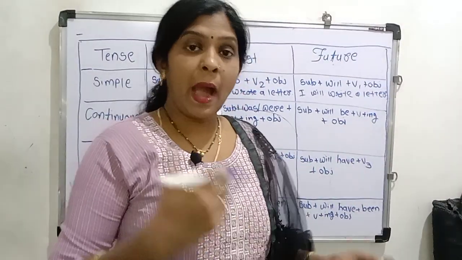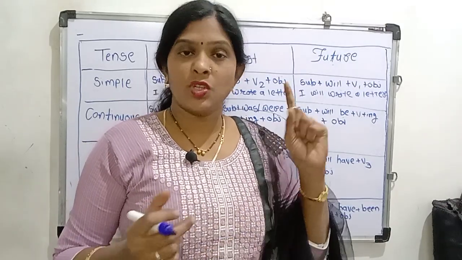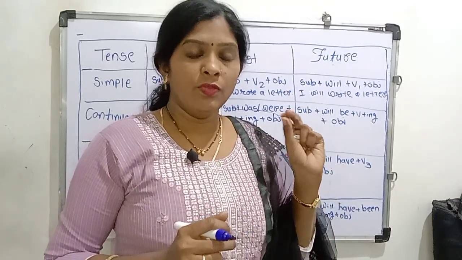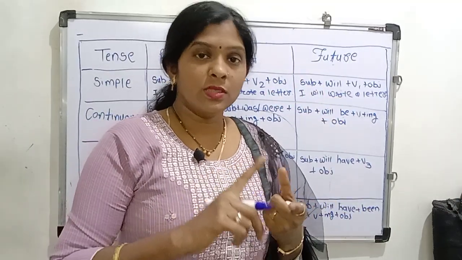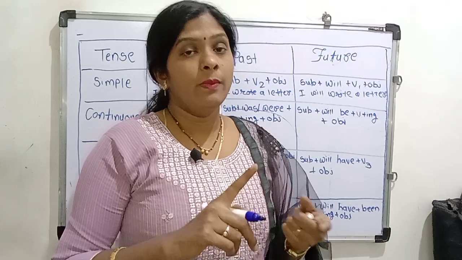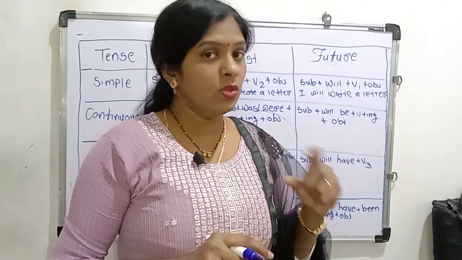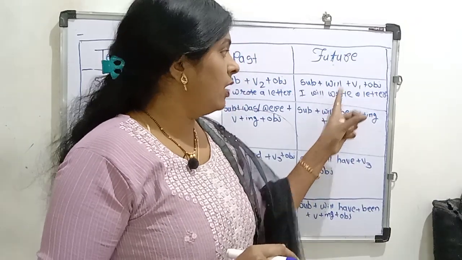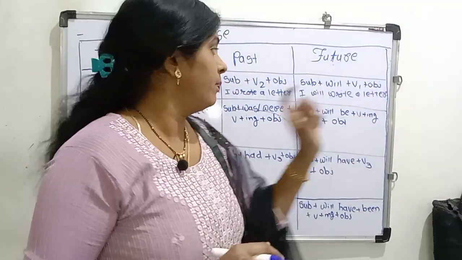She will buy a car. He will play cricket. In this sentence we use a singular subject and a plural subject. This time use will, then the verb in the first form, then the object.